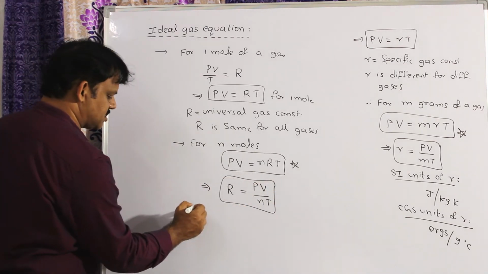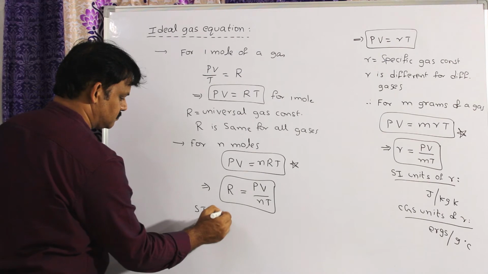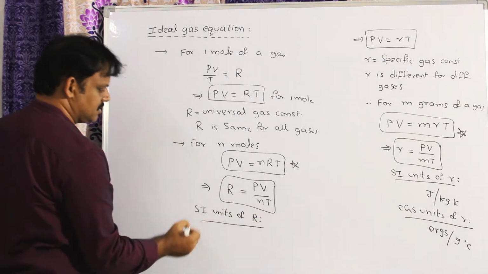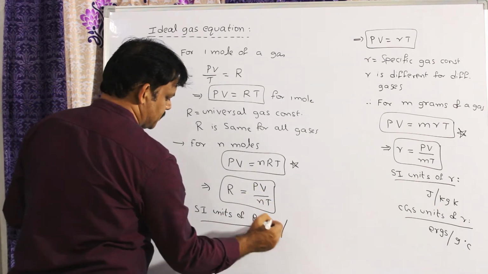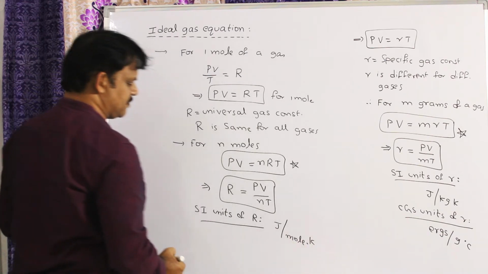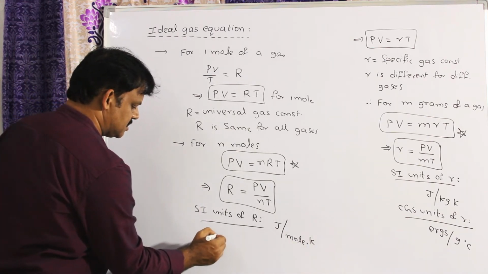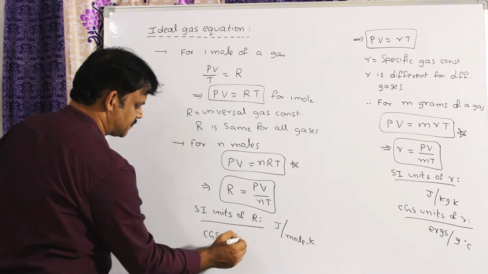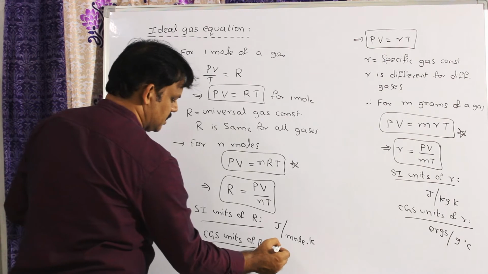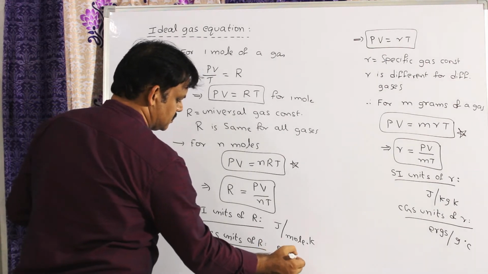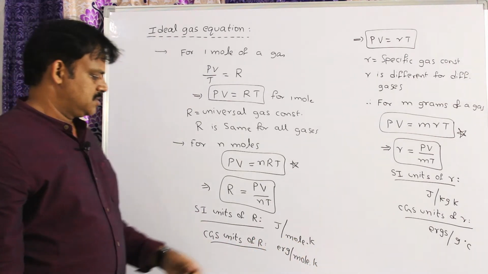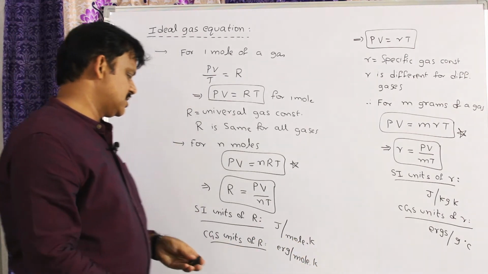So, what are the SI units of capital R? PV means joules, number of moles means units mole, temperature Kelvin, so joules per mole Kelvin. And the CGS units of capital R are ergs per mole Kelvin. Sometimes they will write calories per mole Kelvin also.